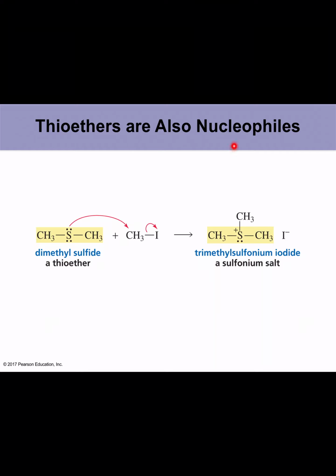Thioethers are also nucleophiles. So this is a thioether, dimethyl sulfide. It can act as a nucleophile. So you have methyl iodide. Sulfur carrying two lone pairs can act as a nucleophile, goes and attacks the methyl group and leaves the iodide. So this one forms trimethyl sulfonium iodide, a sulfonium salt.